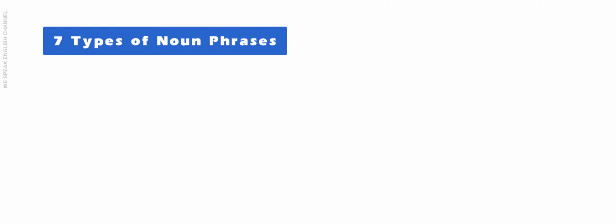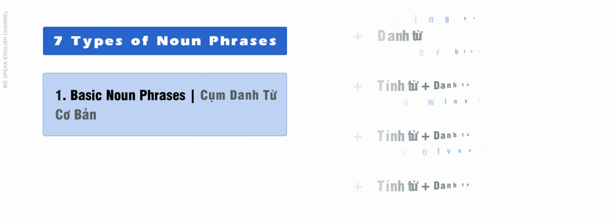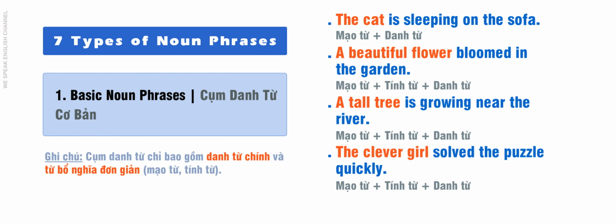7 types of noun phrases. 1. Basic noun phrase. The cat is sleeping on the sofa.